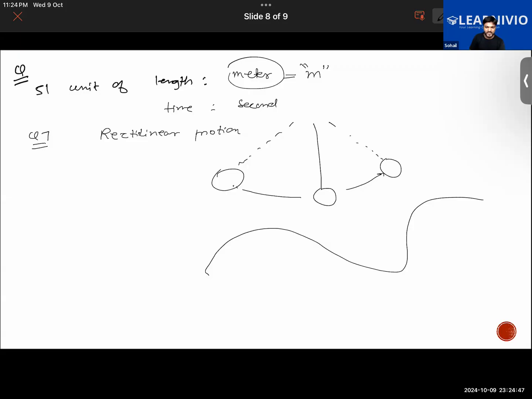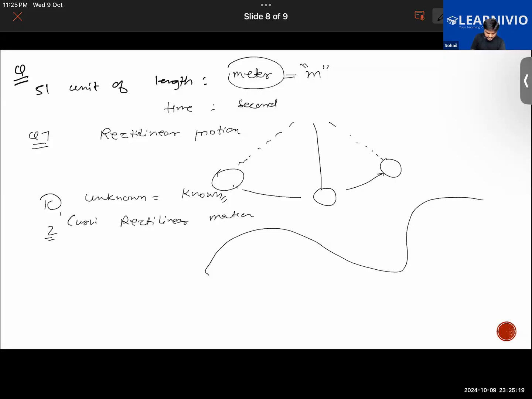Now we have to correct the statements. The first statement was: the unknown fixed quantity is called a unit of measurement. Instead of unknown, you will correct it and write known. Known fixed quantity is called a unit of measurement. Okay, sir. For the second one, it is written curvilinear, but it is periodic. No, the second one. Oh, second one. Okay.